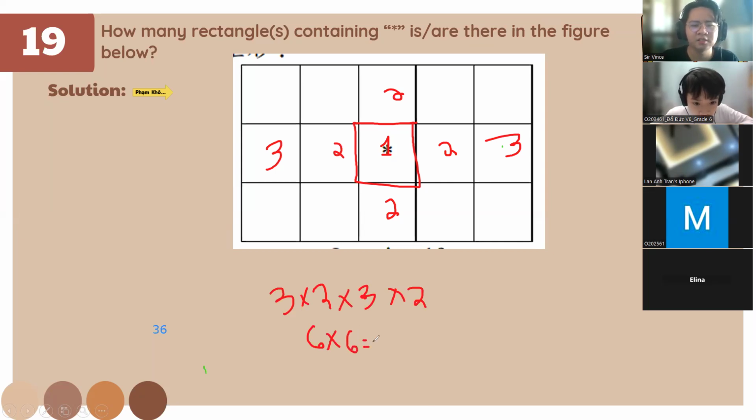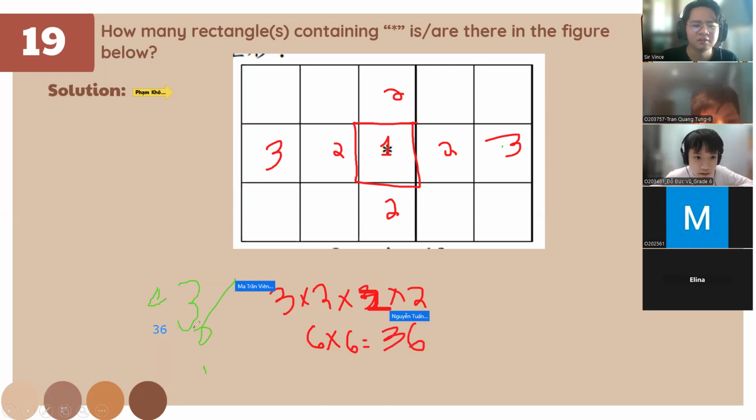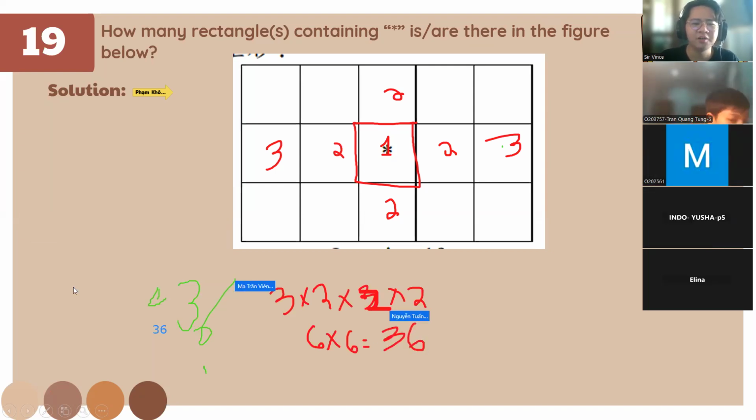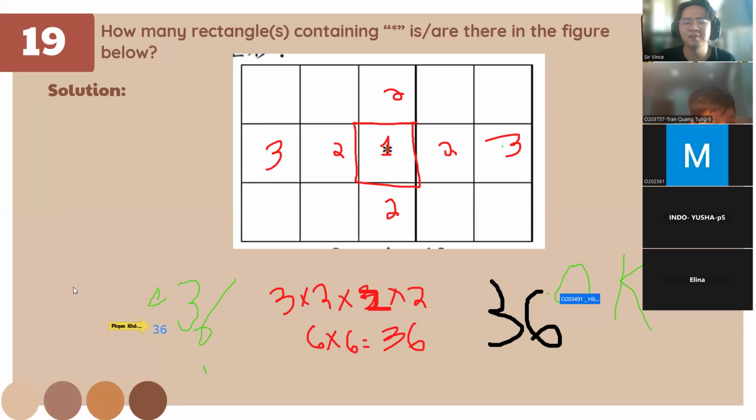What is 6 squared, class? 36. Okay. I will really scold you if you don't get this one. Class, stop annotating.